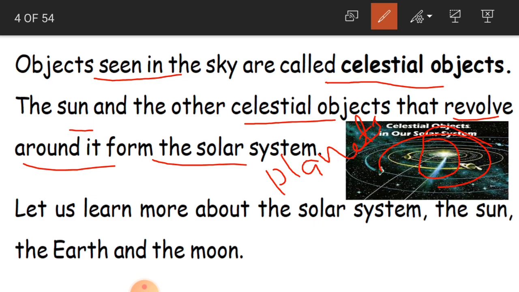Clear children? So what are celestial objects? The objects which are seen in the sky, which include sun, moon, stars, planets and all this. They are all celestial objects. And what is the solar system? The sun and the other celestial objects, that is the planets that revolve around the sun, form the solar system. Clear? So let us learn more about the solar system, sun, earth and the moon.